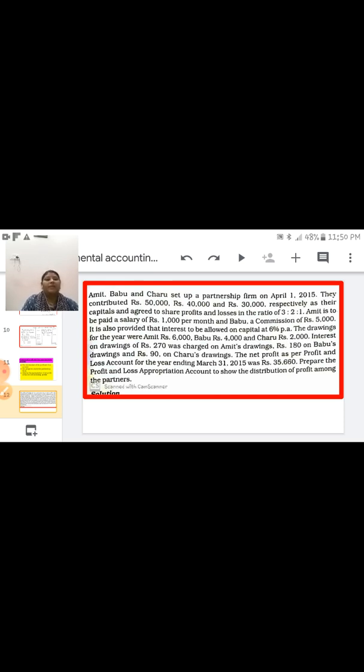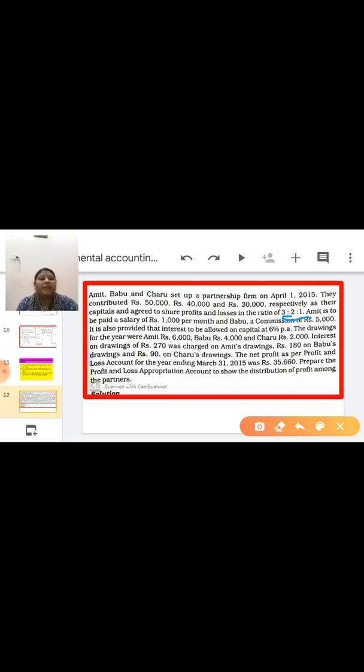It means Amit's capital is 50,000, Babu's capital 40,000, Charu's capital 30,000, and the commencement date is 1st April 2015. Their agreed profit sharing ratio is 3:2:1.